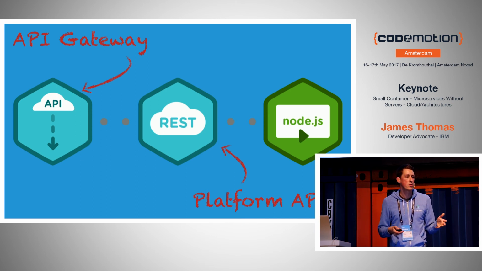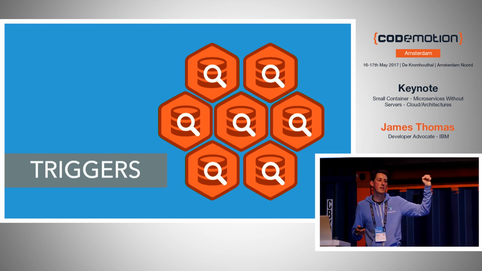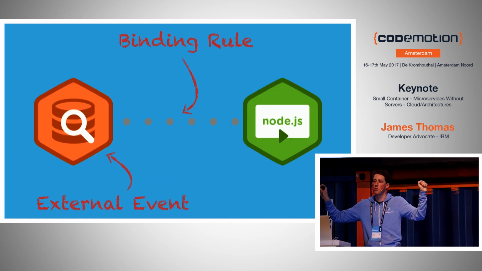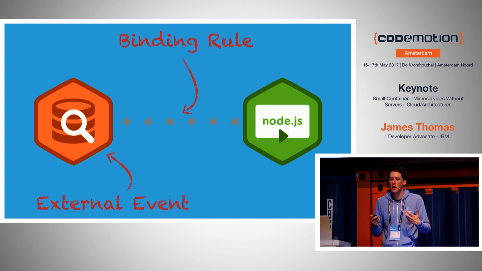Well, in OpenWhisk, we handle this through something we call triggers. In OpenWhisk, you can create a trigger which listens to one of these external event sources, whether it's a webhook, Kafka, CouchDB or something like that. Whenever that external event source fires, the trigger fires in OpenWhisk, and then you can bind your triggers to your actions using a rule. So you can say whenever a message comes on a queue, your trigger fires, and then it automatically kicks off your action. You can use this for all kinds of asynchronous processing, and there are tons and tons of event sources. So rather than manually polling an event source and invoking the functions on demand, you can connect them up to run automatically.